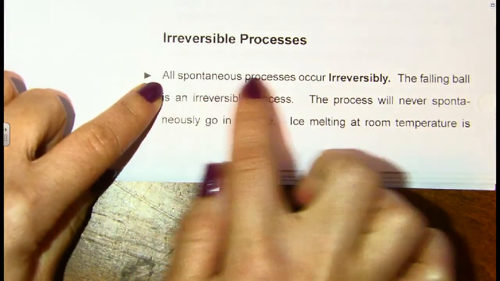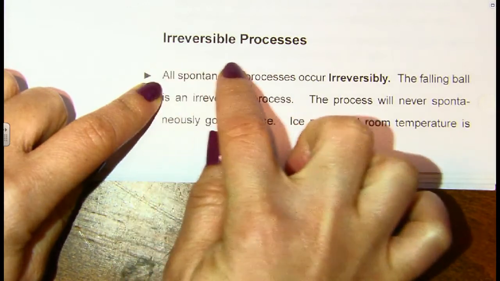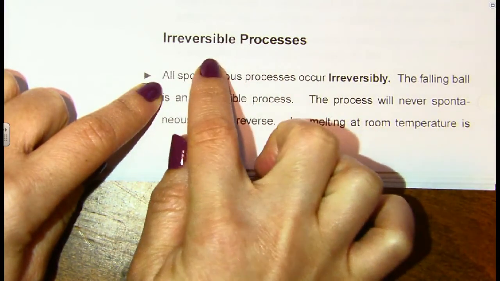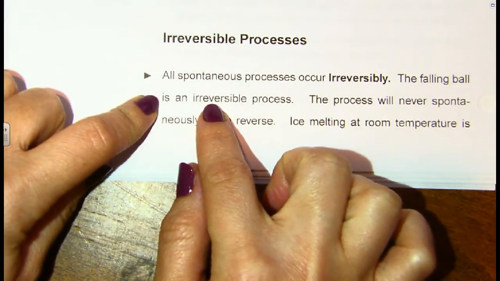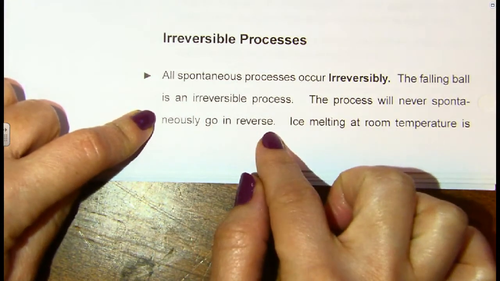So all spontaneous processes occur irreversibly, meaning only the forward reaction is spontaneous, but the reverse reaction is not. The falling ball, in our example of the previous video, is an irreversible process. The process will never spontaneously go in reverse.